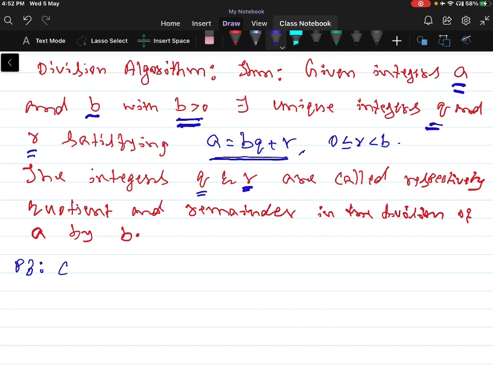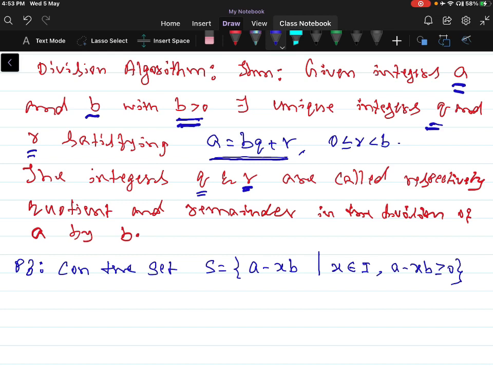Consider the set S is equal to A minus X into B such that X belongs to the integers I, and A minus X into B is greater than or equal to 0.